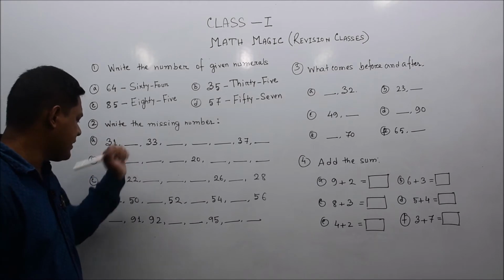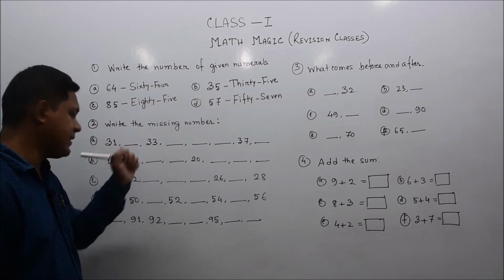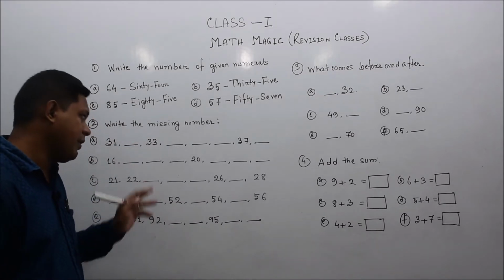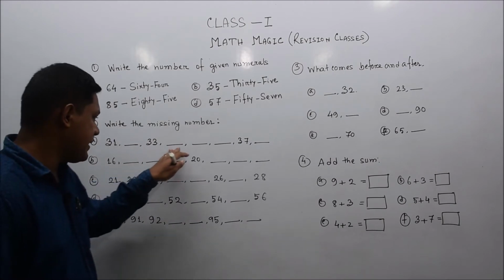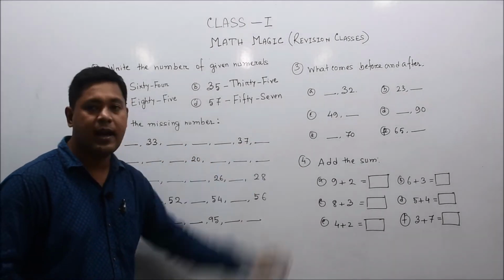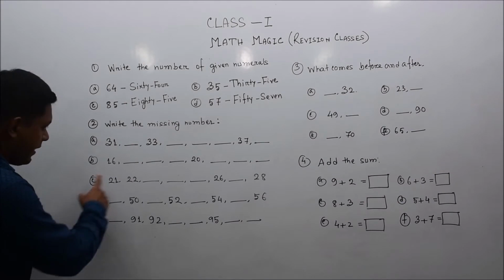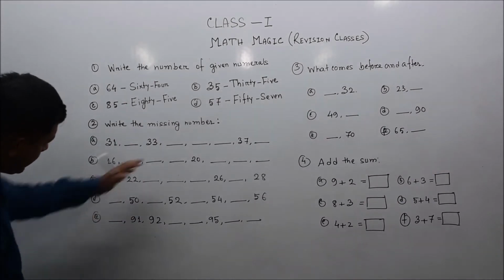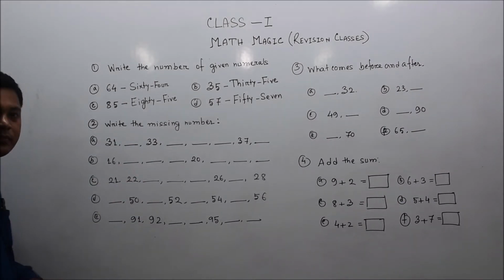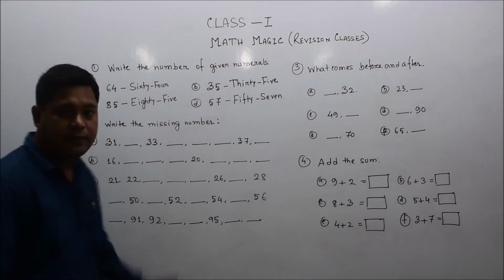So we need to write the missing portion. Then 33, dash, 37, and this way. Same way other numbers are given. So first of all, starting from the A part.